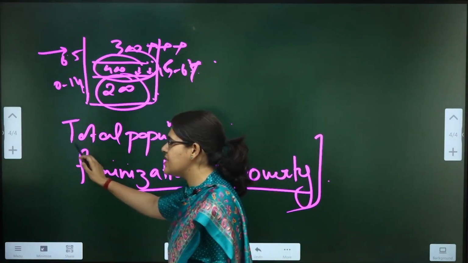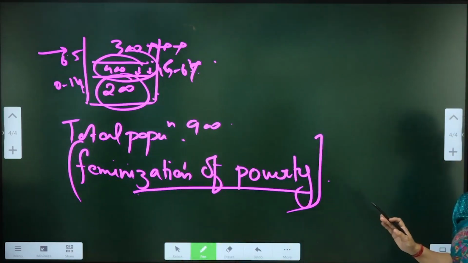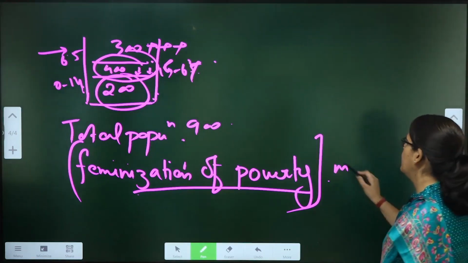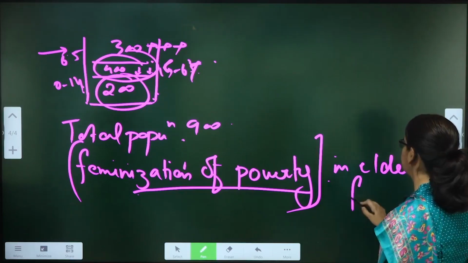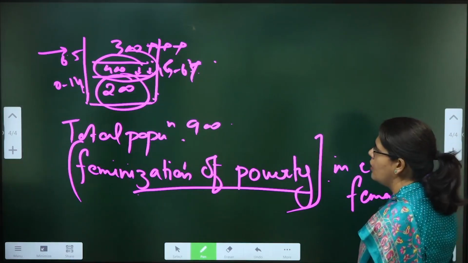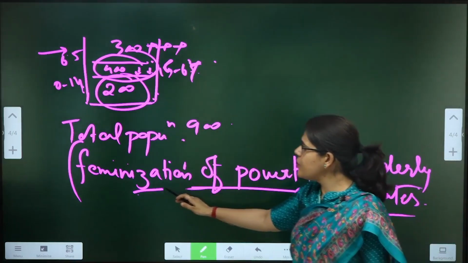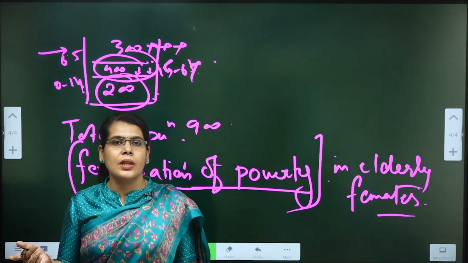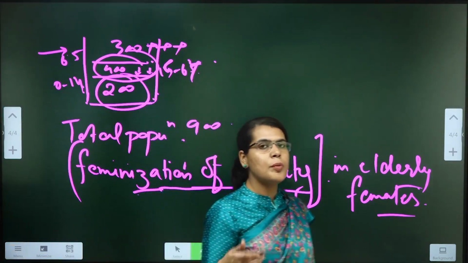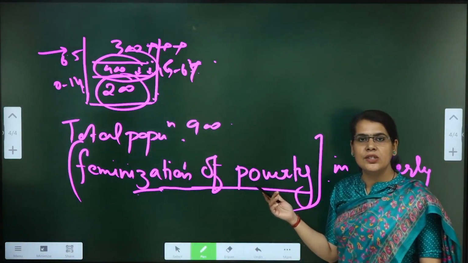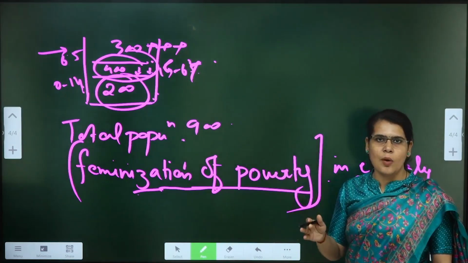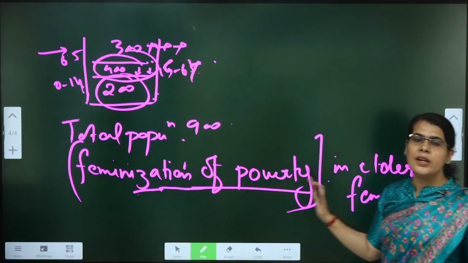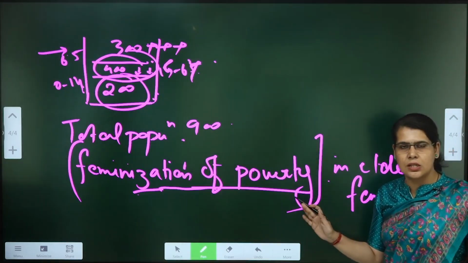So I hope you are able to understand this: feminization of poverty in elderly females. There is another term, feminization of agriculture, which would mean that a greater number of females are engaged in agriculture. Feminization of poverty means a greater proportion of women facing problems related to poverty. So I hope this term is clear to you. Feminization of poverty in elderly females is one major challenge, right?